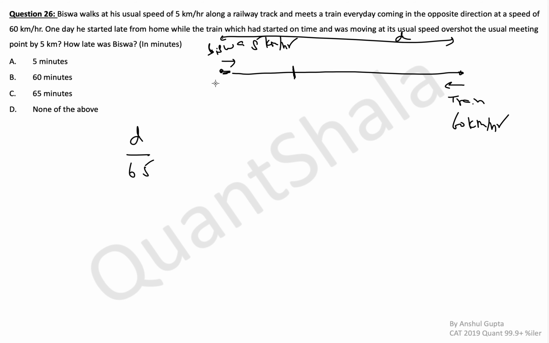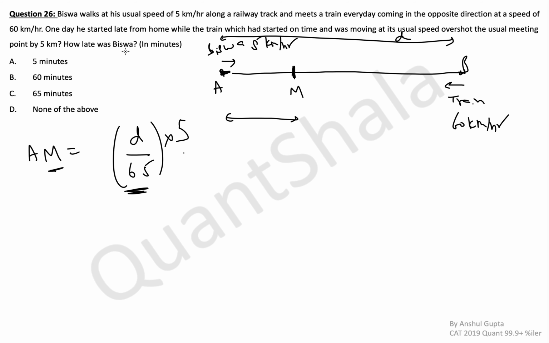And where will they meet? Let's say this point is A, this point is B, and M is where they meet. So what is M? D by 65 is the time they take to meet, and in this time Biswa will travel 5 times this distance, since time multiplied by speed gives you the distance. So AM is the distance from Biswa's original location to where they meet every time.